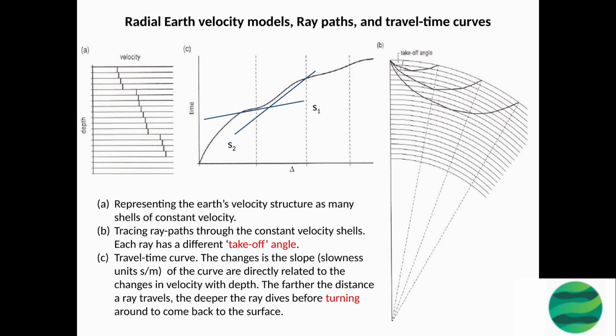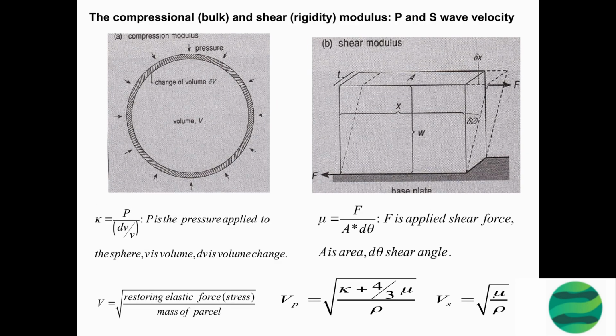The farther the distance a ray travels, the deeper the ray dives before turning around and coming back to the surface. The compressional (bulk) and shear (rigidity) moduli can be derived from P and S wave velocities. The compressional modulus, also known as the bulk modulus, is a measure of a material's resistance to compression. It is defined mathematically as the ratio of the material's change in pressure to its change in volume.